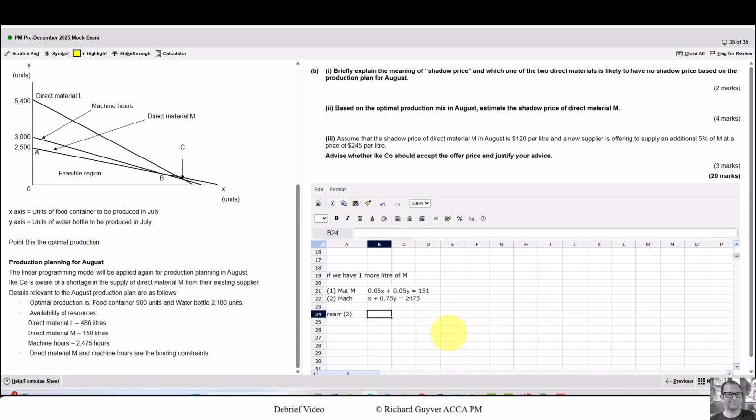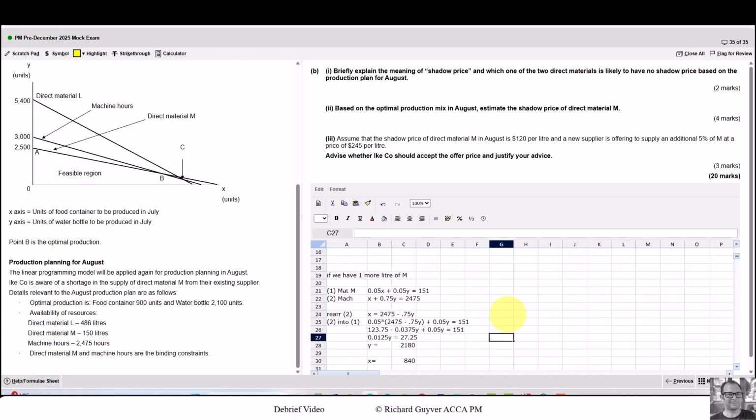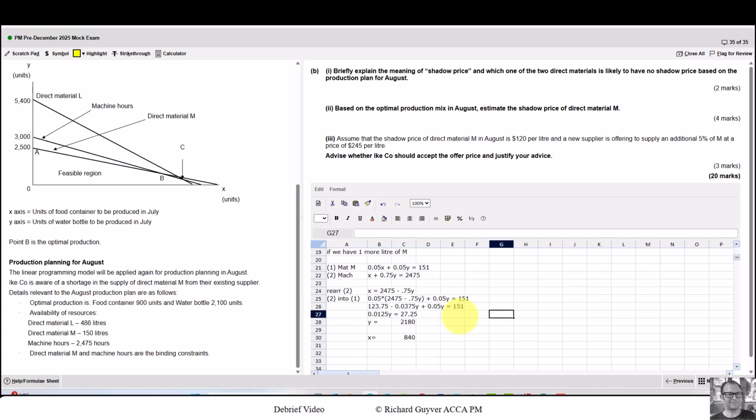So I rearranged 2 just like I did before, then I put 2 and 2, 1. So I substituted that in, expanded the brackets, did some rearranging, ended up with y equals 27.25 over 0.0125, so y equals 2,180. So therefore x equals, and I'm going to just go straight ahead and do it here, 2475 minus 0.75 times that value of y, which is 840. So what that means is instead of the optimum production plan of 900 and 2,100, if we have an extra litre of M, this is our new optimum production plan.